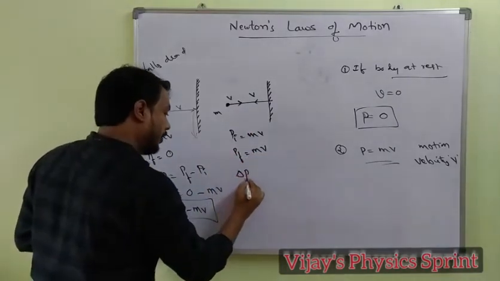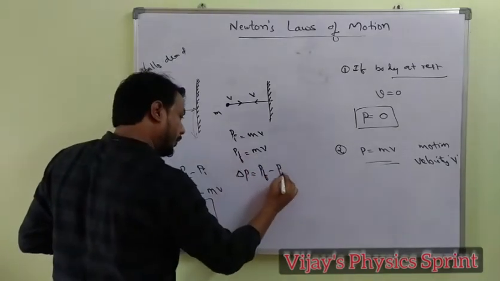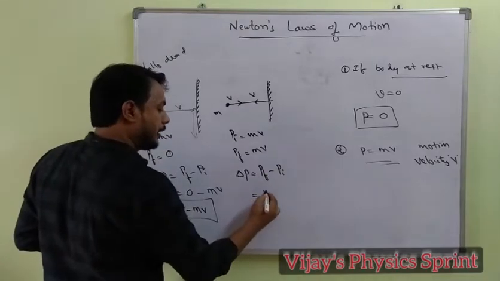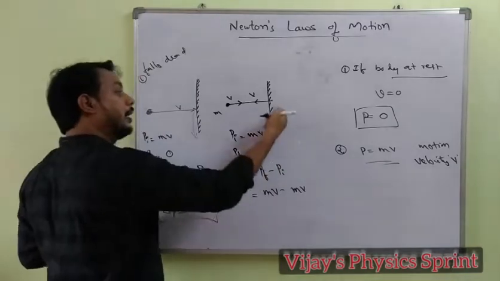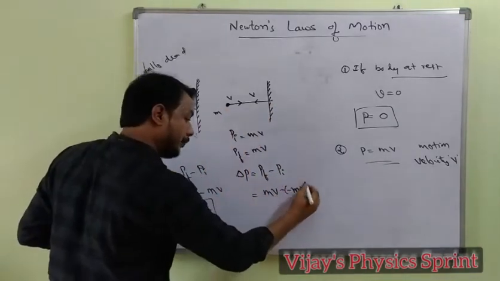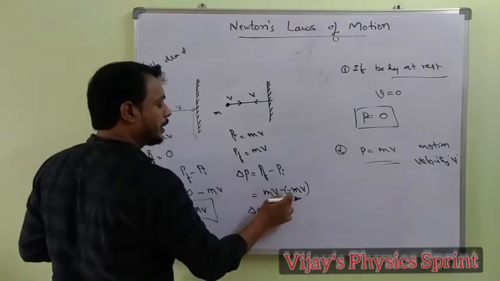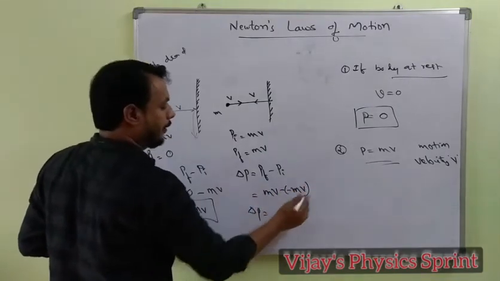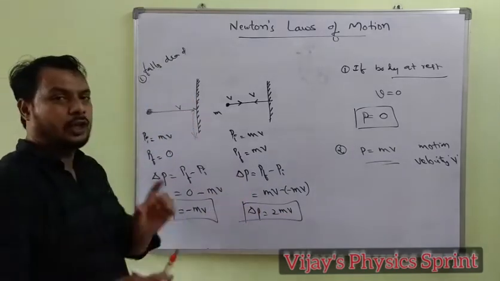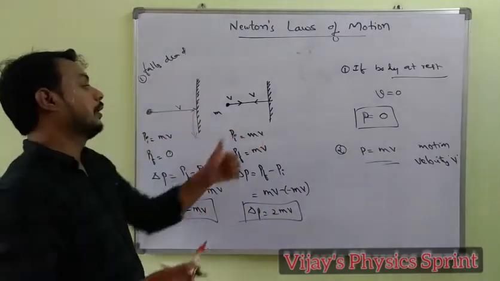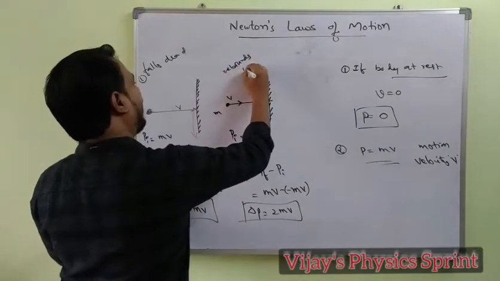Now writing the change in momentum: final minus initial. Final is mv. Initial is mv, but in the opposite direction, taken as minus. Then the change in momentum equals mv plus mv, which is 2mv. This is the change in momentum when the water rebounds back.